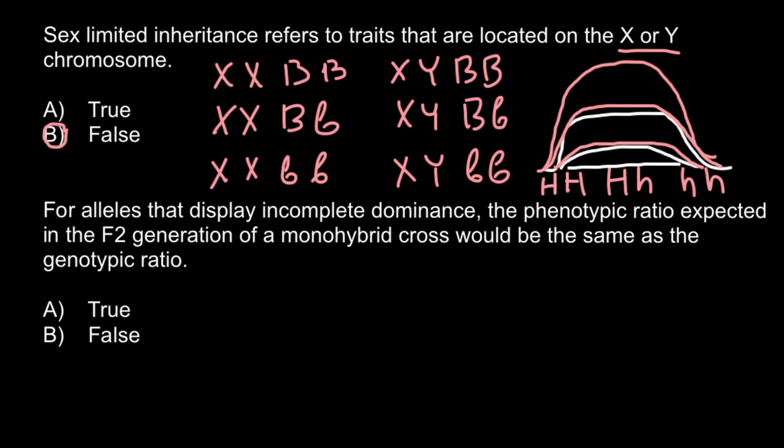Both sexes have this trait, but females may have it to a lesser extent. Another example can be muscles. Muscles develop in males to a greater extent than in females. This also would be a sex-influenced trait.